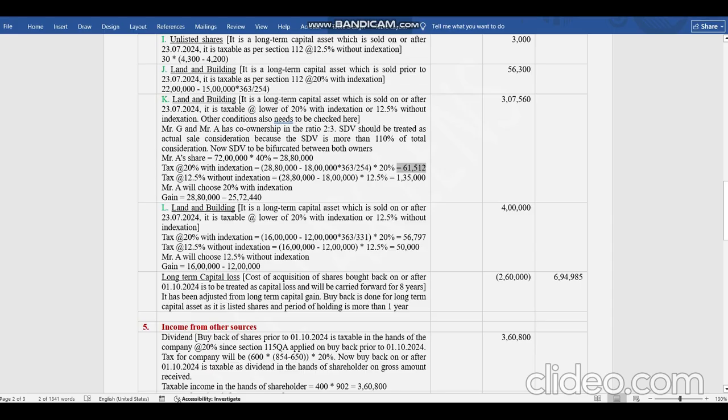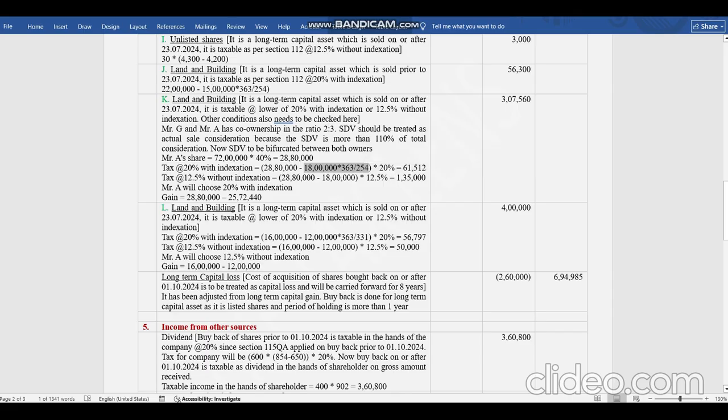Now 12.5% without indexation. So direct cost will be reduced, but tax will be at 12.5%. So if you see here, the 20% with indexation benefit is beneficial for him. So accordingly, he will show his gain. Now his gain will be 28 lakh 80,000 minus indexed cost. The calculation is over here. 2572. This is the 2572. 18 lakh into 363 by 254. So his gain from this is 3 lakh 7,000.